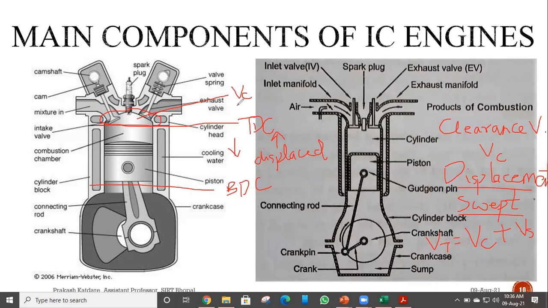So two types of volume are important. One is clearance volume. When the piston is at top dead center, whatever volume is left in our combustion space or in our engine cylinder, that volume is known as our clearance volume. And when the piston is moving from TDC to BDC or from BDC to TDC, whatever volume is displaced or covered by the piston is known as our displacement or swept volume. So total volume becomes clearance volume plus displacement volume.